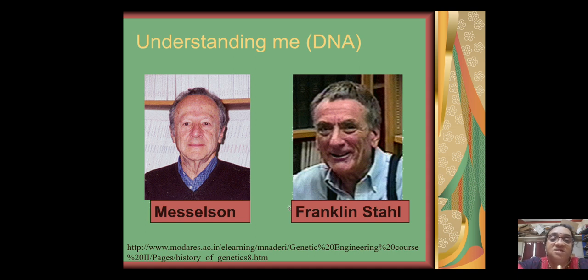These are the pictures of Matthew Meselson and Franklin Stahl, who have experimentally proved the semi-conservative replication.